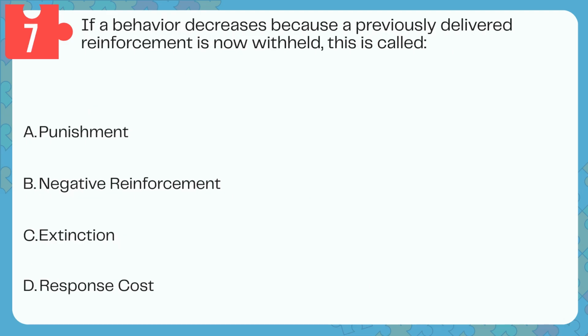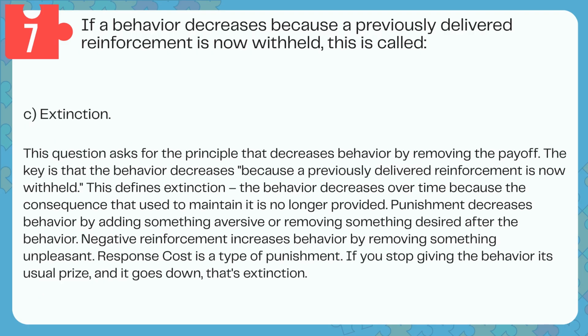Question 7. If a behavior decreases because a previously delivered reinforcement is now withheld, this is called A. Punishment, B. Negative reinforcement, C. Extinction, D. Response cost. Answer C. Extinction. This question asks for the principle that decreases behavior by removing the payoff.